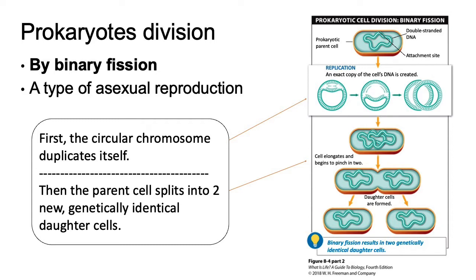Binary fission is considered asexual reproduction because the daughter cells inherit their DNA from a single parent cell and thus are genetically identical to the parent.